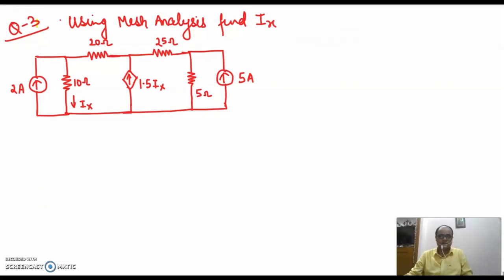Now see, in this question, you can clearly see that there is a dependent current source, and this dependent current source is present between two meshes. So this condition again qualifies as a super mesh. But before starting, I have to find the value of Ix. Before starting, I can make a small manipulation in my circuit. I can convert this current source into a voltage source. That will help me simplify the circuit in a better way. So let's redraw the circuit, and it would be somewhat like this. I'm just quickly drawing the circuit.